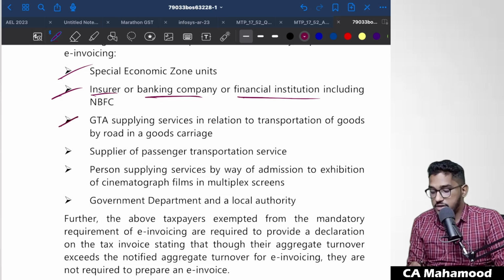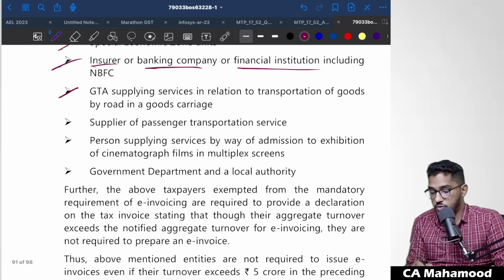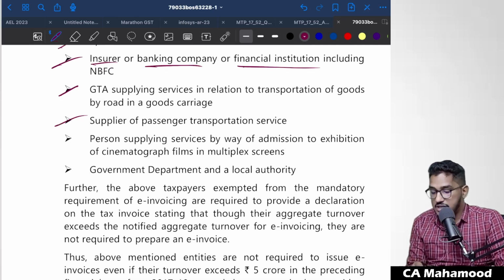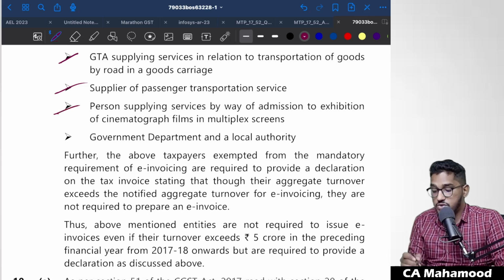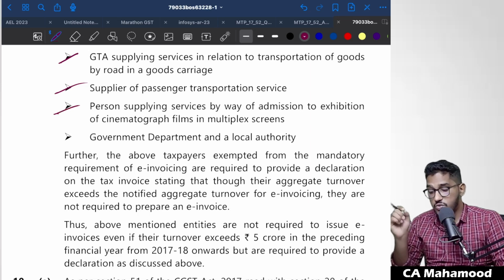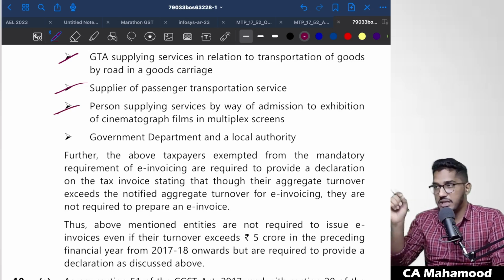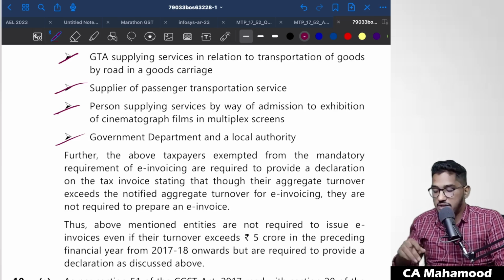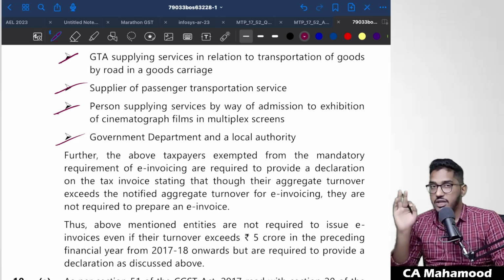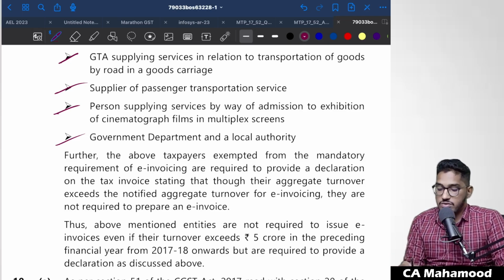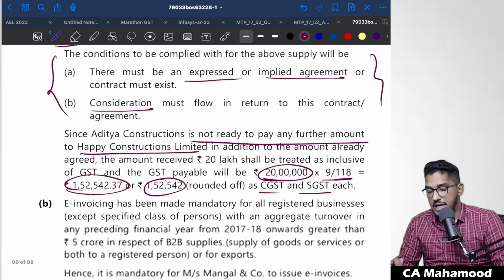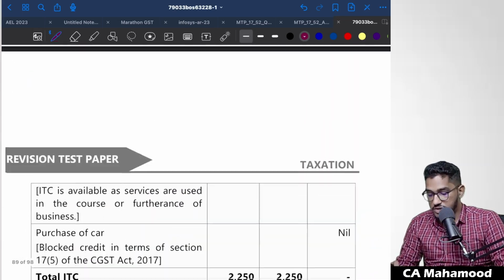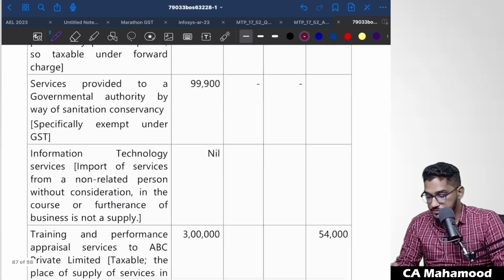And also a GTA service provider who is providing services relating to transportation of goods is not required to issue e-invoice. Suppliers of passenger transportation services, and persons supplying services by way of admission to exhibition of cinematograph films in multiplex screens, are also not required to give e-invoice. And government departments and local authorities are also not required to give e-invoice. Clear? So they are asking this also, so this list you have to add. So the question is answered. A straightforward question, no complications at all.